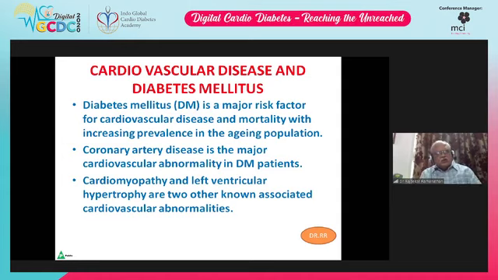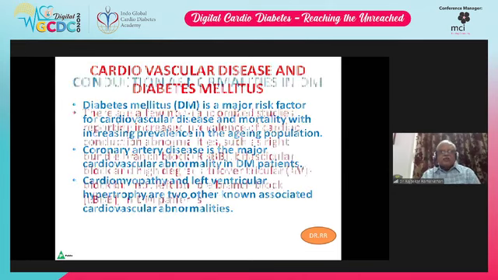We all know there is always an association of cardiovascular disease and diabetes mellitus. Diabetes is a coronary risk equivalent. Diabetes mellitus is a major risk factor for CVD and mortality, with increasing prevalence in the aging population. CAD is the major cardiovascular abnormality in diabetic patients. Cardiomyopathy and left ventricular hypertrophy are two other known associated cardiovascular abnormalities.